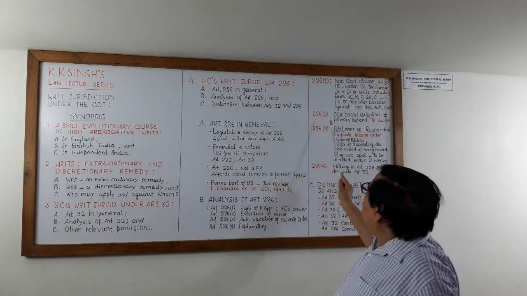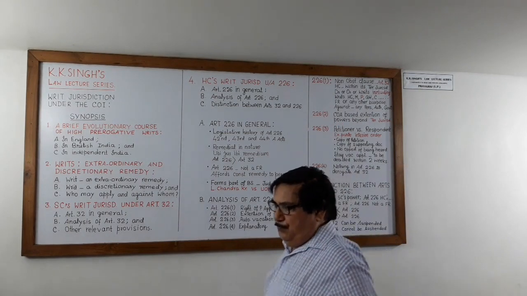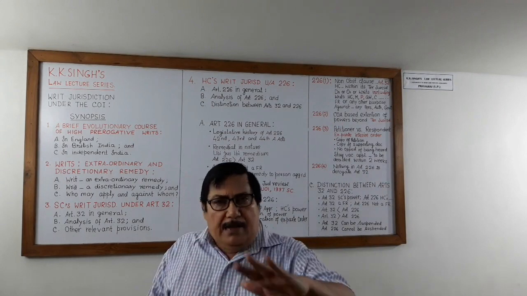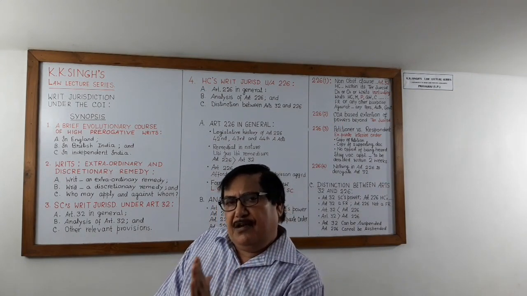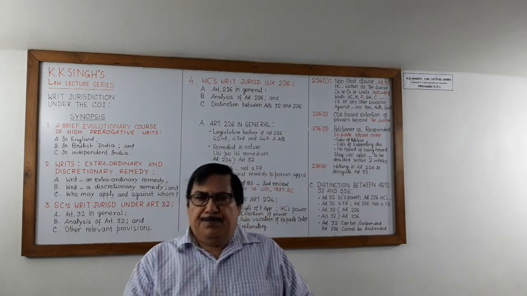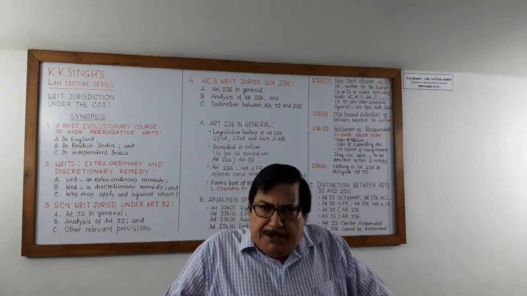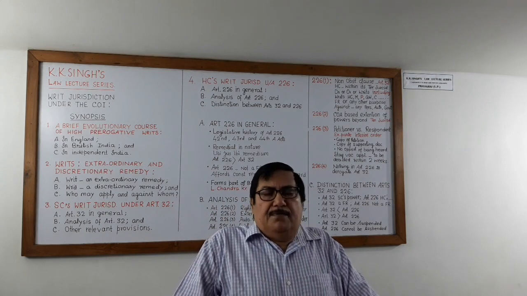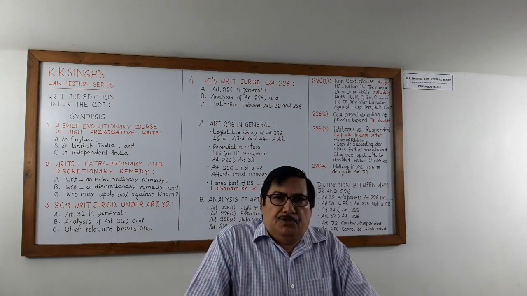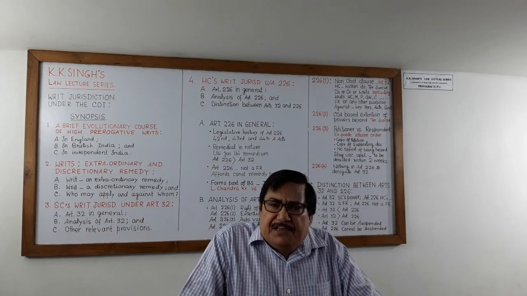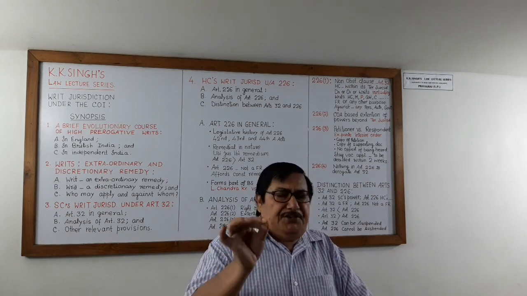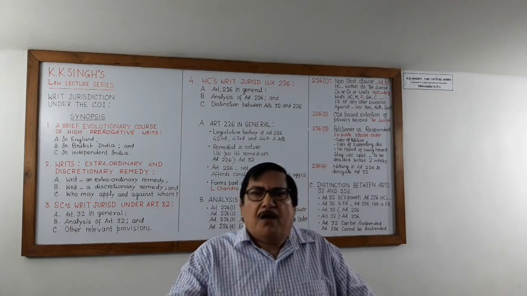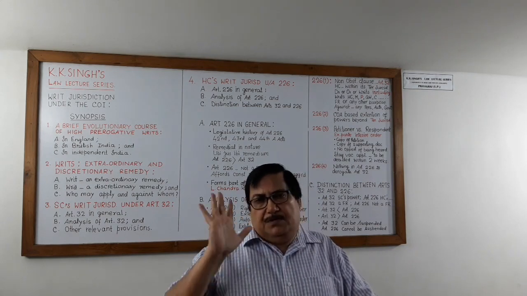Now, Article 226, Clause 2. It is enlargement of Article 226, Clause 1. I will explain it by one example. Suppose the cause of action has arisen in the state of UP, either wholly or partly.